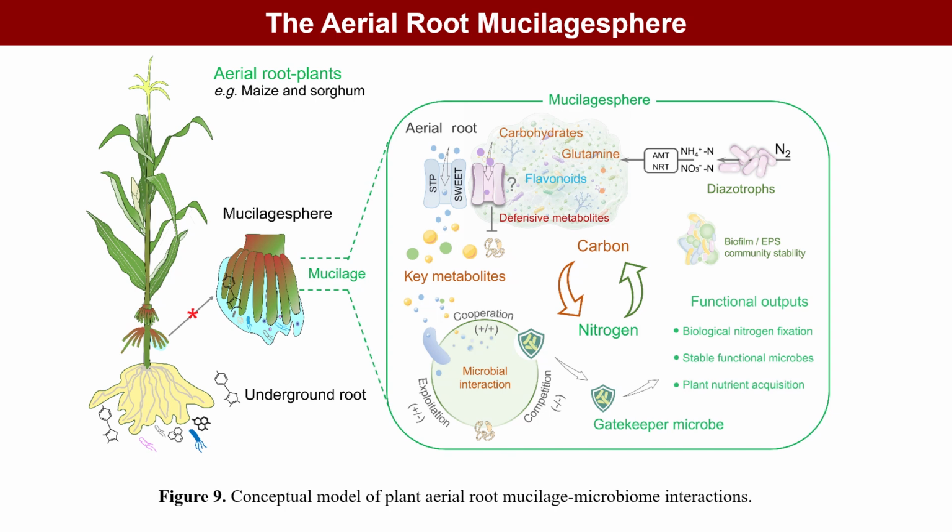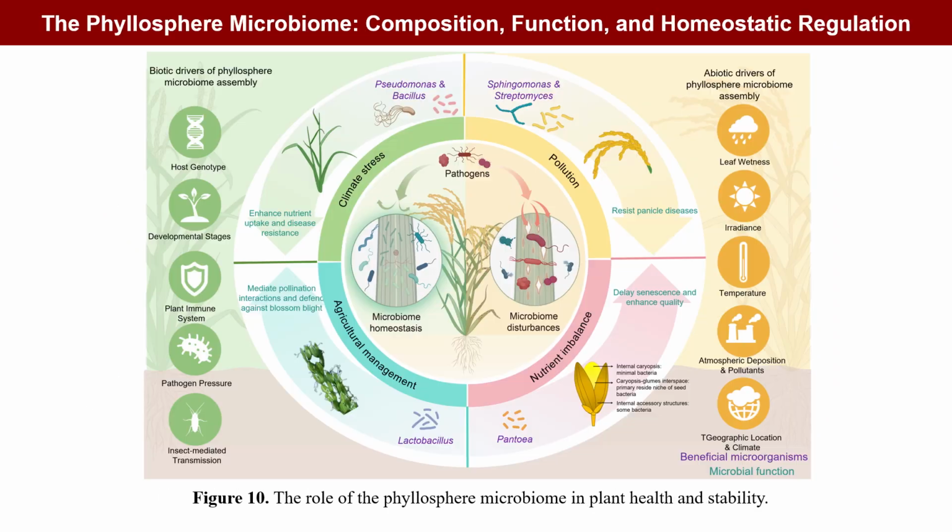The root mucilage sphere enriches diazotrophs and stabilizes communities through carbon allocation, metabolic signaling, and microbial gatekeeping, reframing aboveground organs as active nutrient regulators. Then we return to the phyllosphere. Aboveground organs host distinct microbiomes supporting plant fitness benefits. Homeostasis relies on diversity and immunity. Environmental shifts cause dysbiosis and disease. Some internal microbes are seed-transmitted vertically.